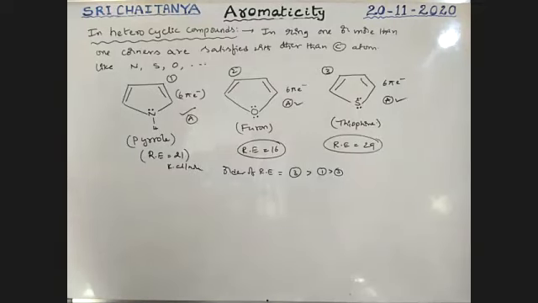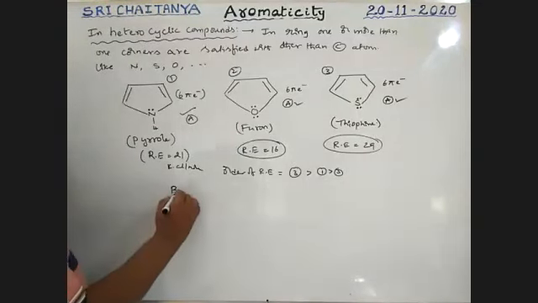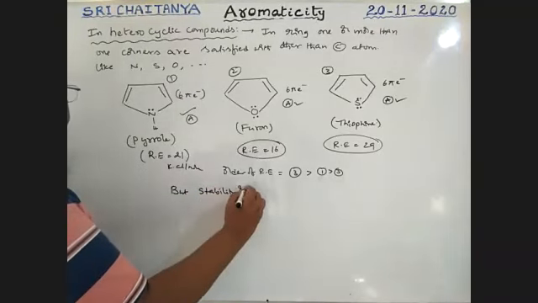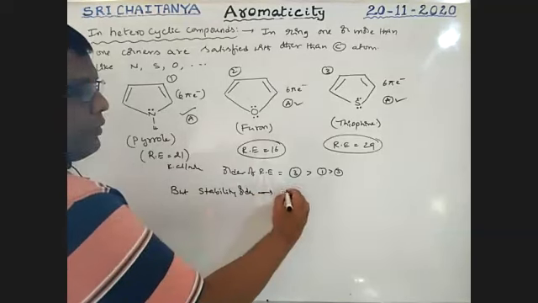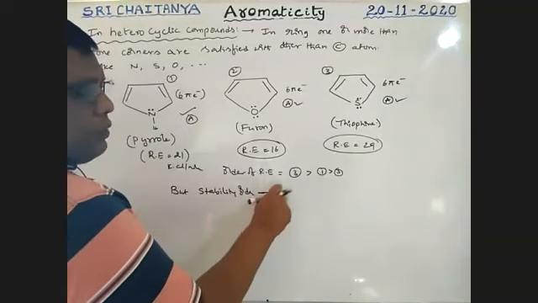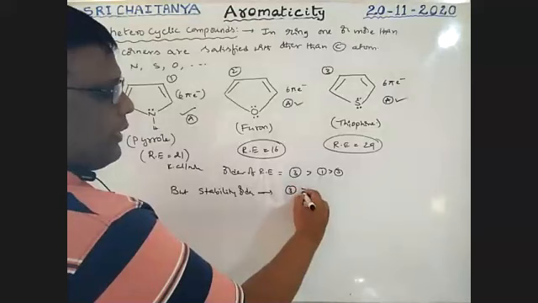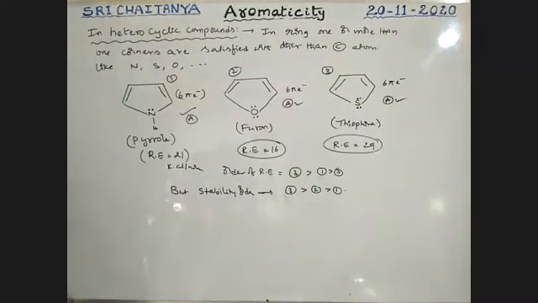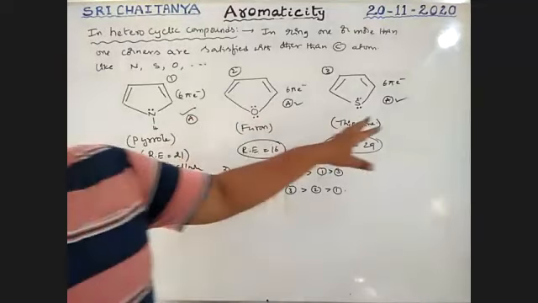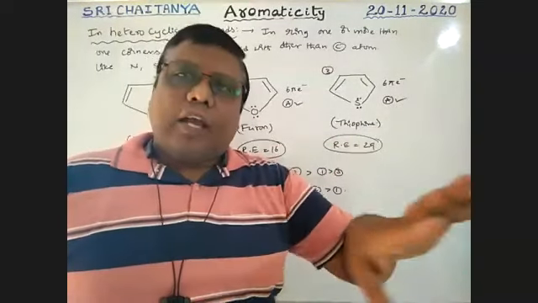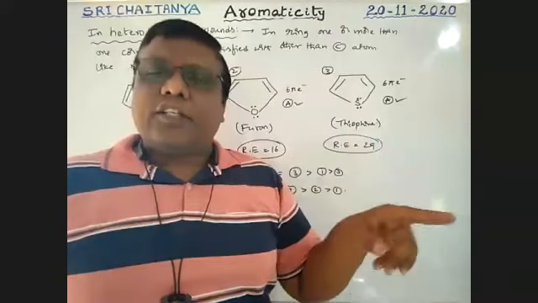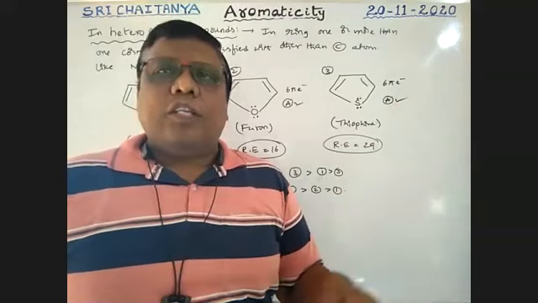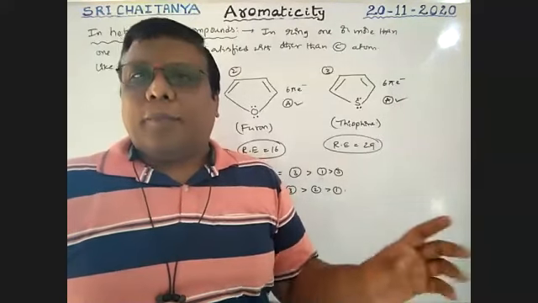But the stability order is thiophene greater than furan greater than pyrrole. Very, very important, please be conscious. So all these are 5-membered rings, and they are all aromatic. All of them follow ring structure, planarity, and conjugation, and finally Huckel's rule, the 4n plus 2 pi electron rule, is applicable.